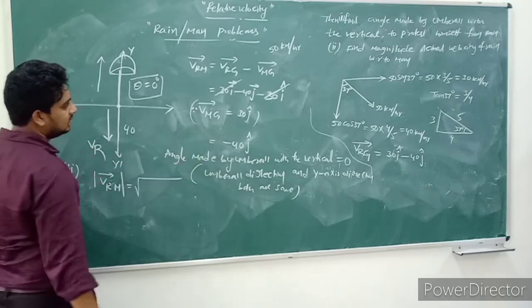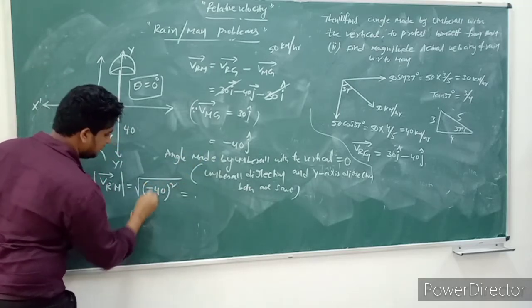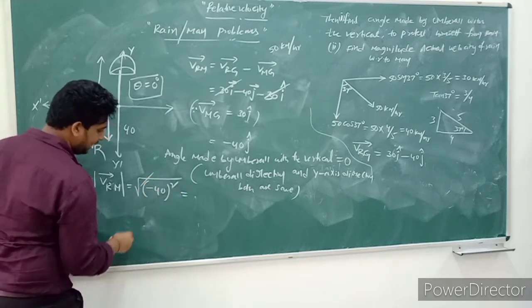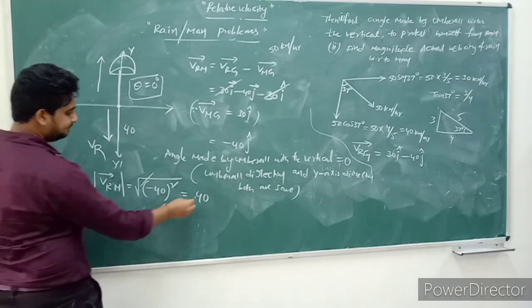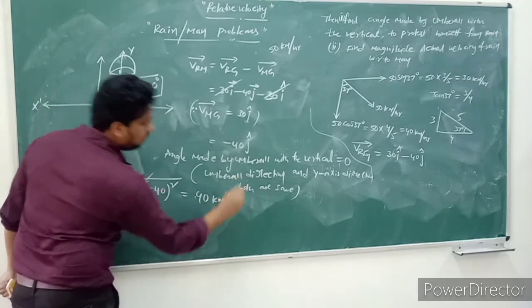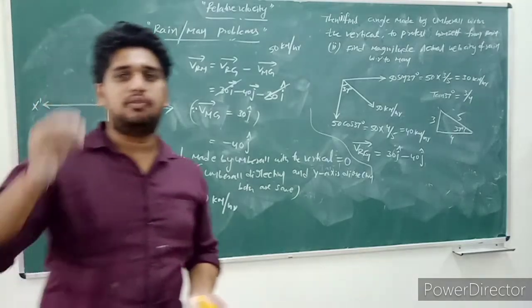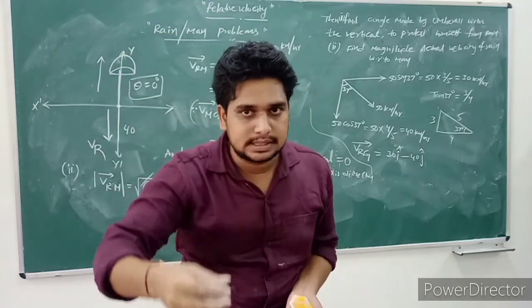So we consider the square root of minus 40 whole square, the square root cancels. Finally we got 40 kilometers per hour. So the actual velocity of rain is 40 kilometers per hour.